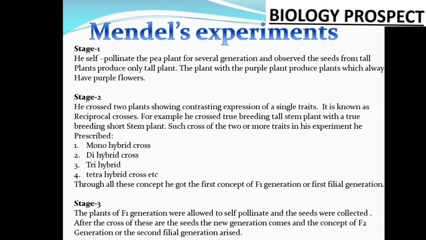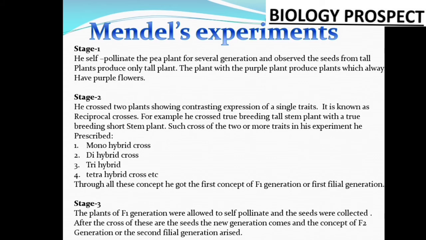When one pair of characters is crossed, he named it monohybrid. When two different contrasting pairs of characteristics are crossed, he indicated it as dihybrid. In the same way, he did trihybrid and tetrahybrid crosses and found out different results, and through all these concepts he got the first concept of the F1 generation, or the first filial generation.